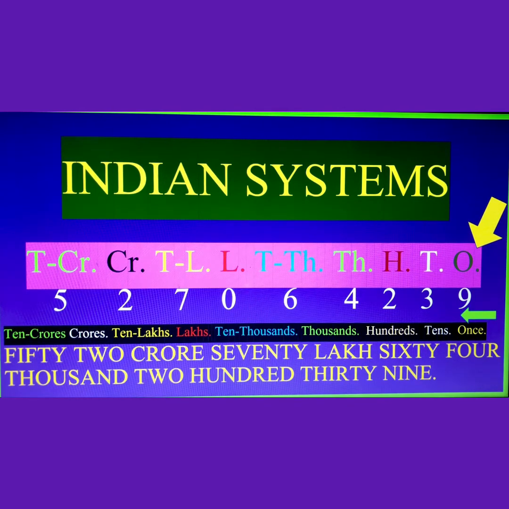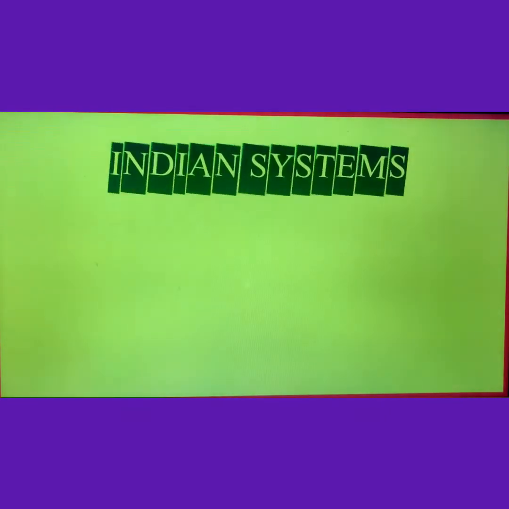So we can say that this is 239. Okay, so finally you can read these numbers from the right hand side, that is 52 crores 70 lakh 64,239. Okay, so now dear, next one is here.